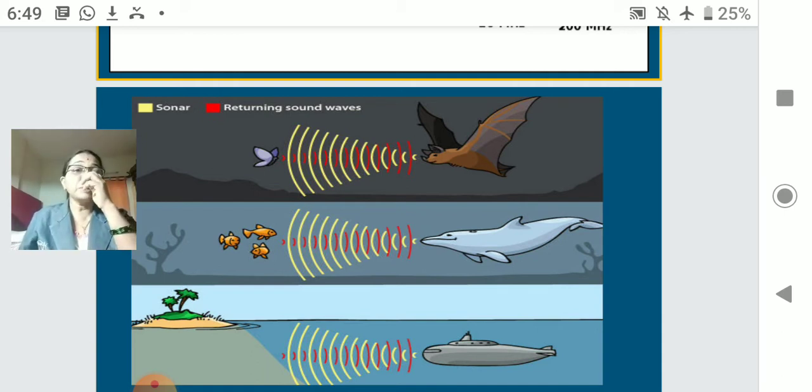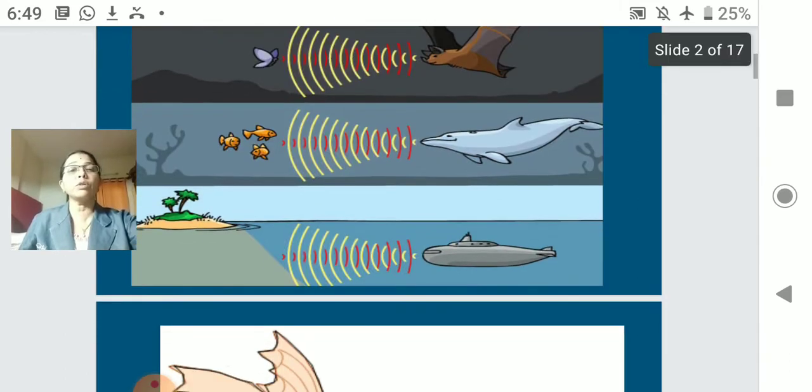In the same way, to locate fish or prey, many ocean animals give out sound. Submarines use ultrasound. So you have to read your textbook also.